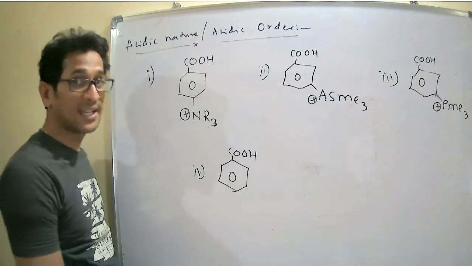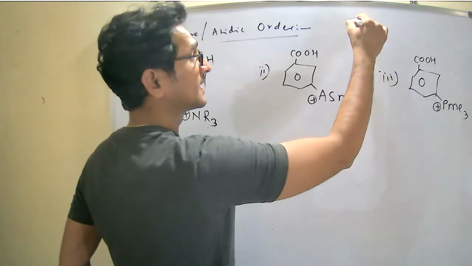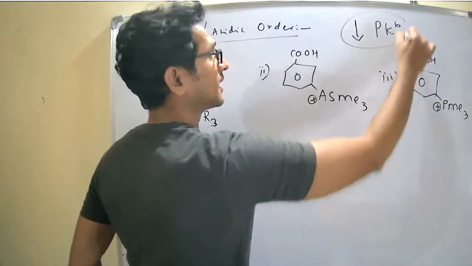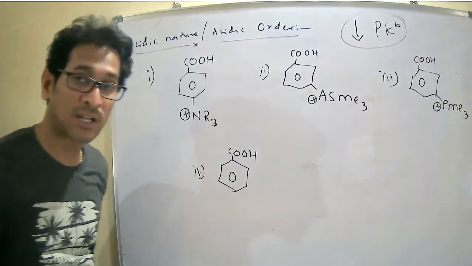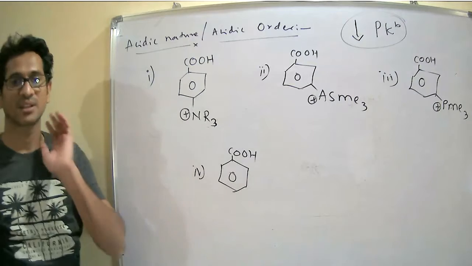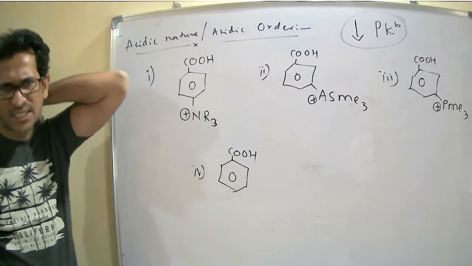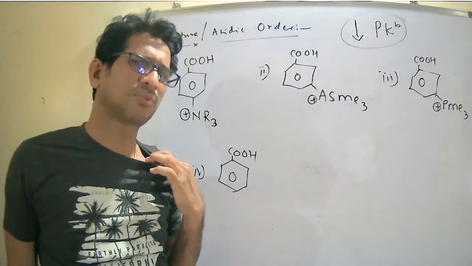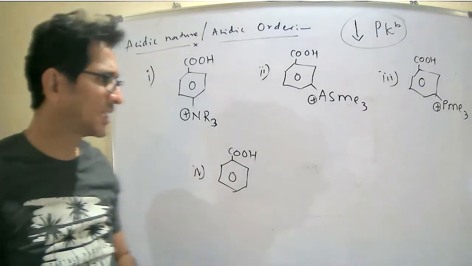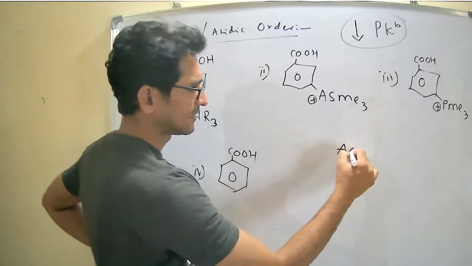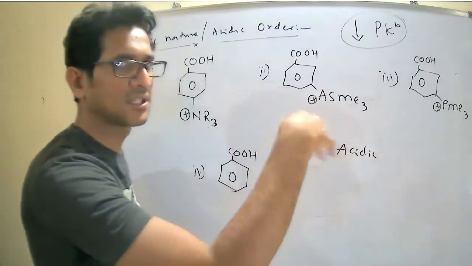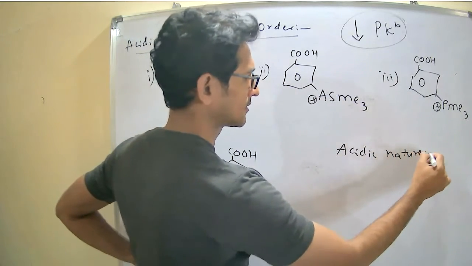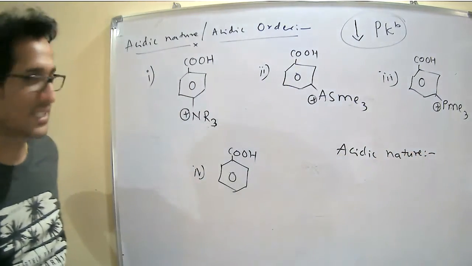Now arrange them in the decreasing order of the pKb. Whatever they asked for, first we have to find out the acidic nature. Then we can relate the acidic nature with that particular constraint.